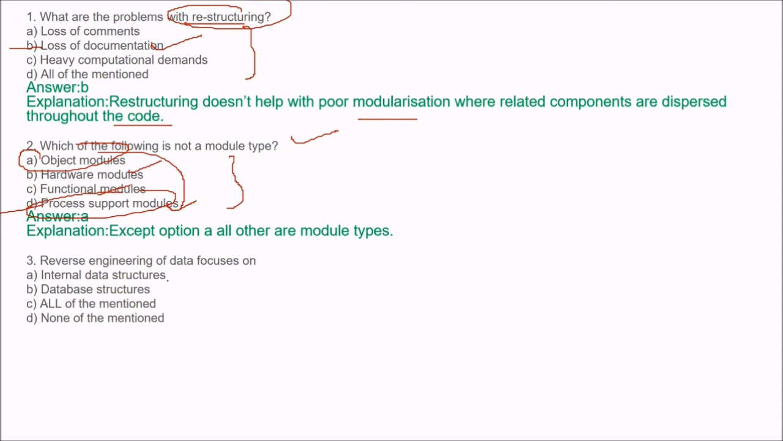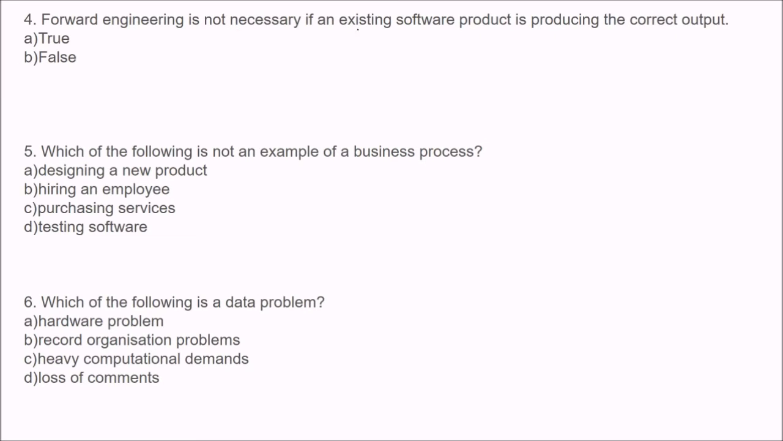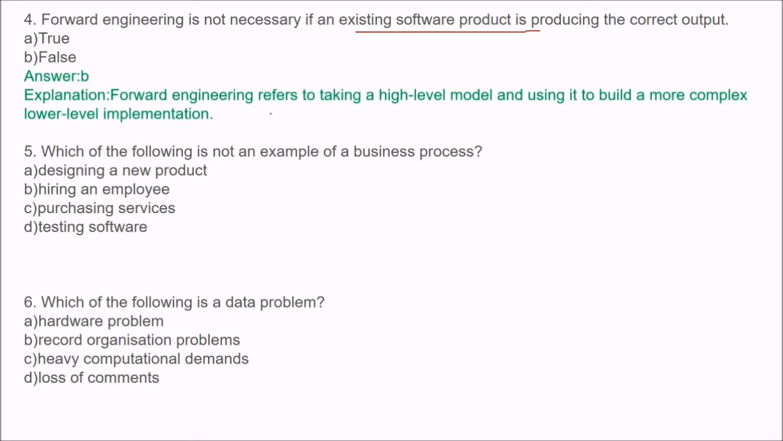Reverse engineering of data focuses on what? The answer is C, all of the mentioned, meaning internal data structure and database structures. Reverse engineering is interested in internal data structure as well as database structures. Now the next question is, forward engineering is not necessary if an existing software product is producing the correct output. Is it true? No. Forward engineering refers to taking a high-level model and using it to build a more complex lower-level implementation.